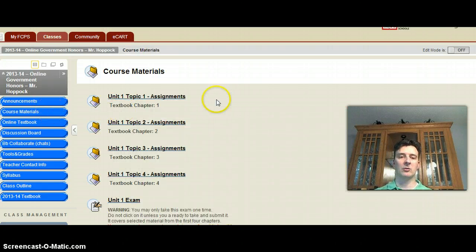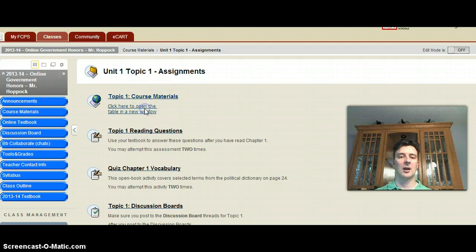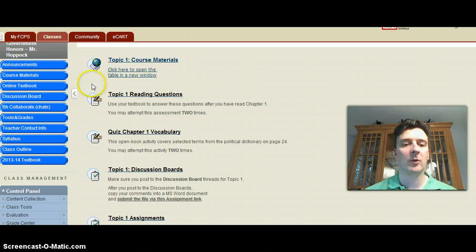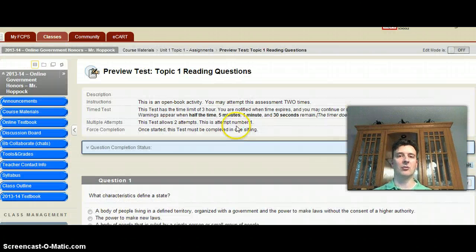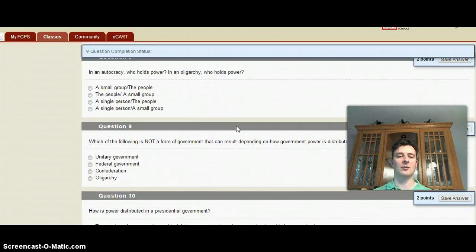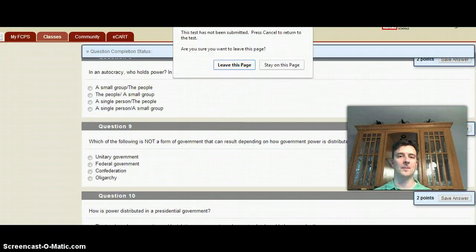We're going to go back to course materials because the bulk of the course is located in course materials. When I click on Unit 1 topic assignments, I have topic 1 reading questions. You'll be doing reading questions for this and answering them as you open it up. This will allow you to answer all the questions that you have to read on Chapter 1.